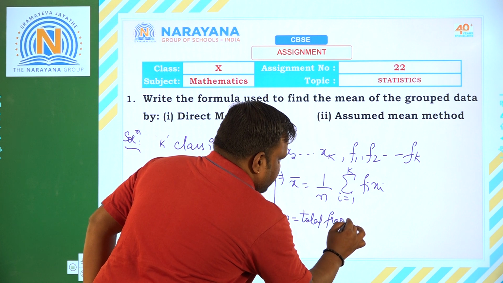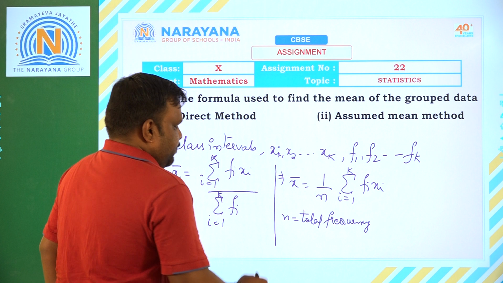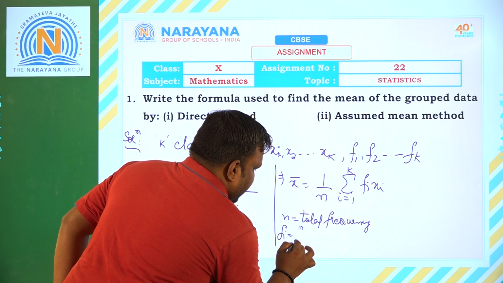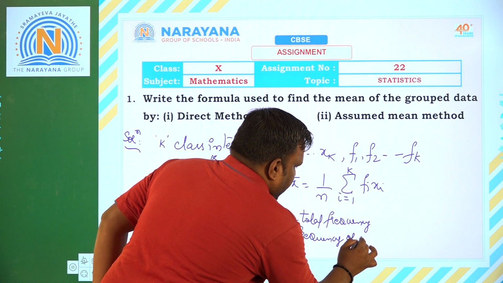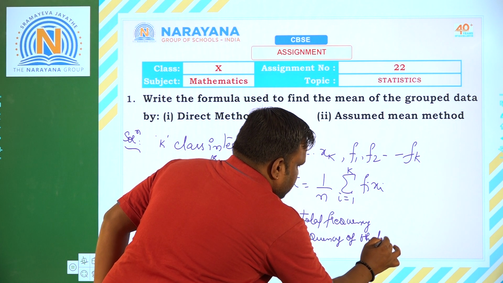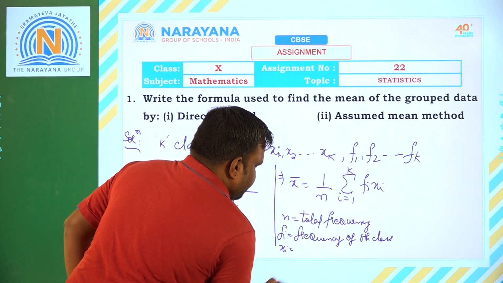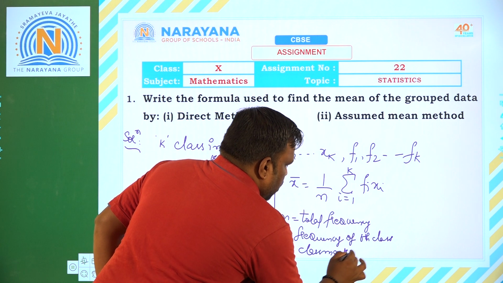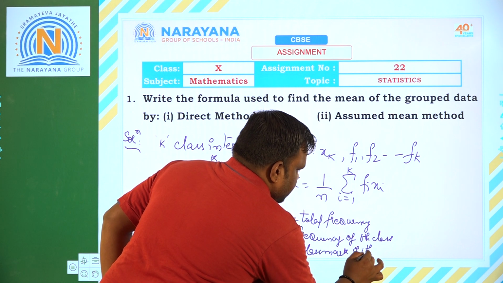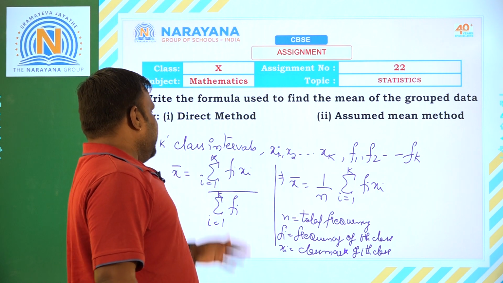or the sum of all the frequencies, and fi is the frequency of the ith class, xi is the class mark or the mid value of the ith class, and k is the number of class intervals.